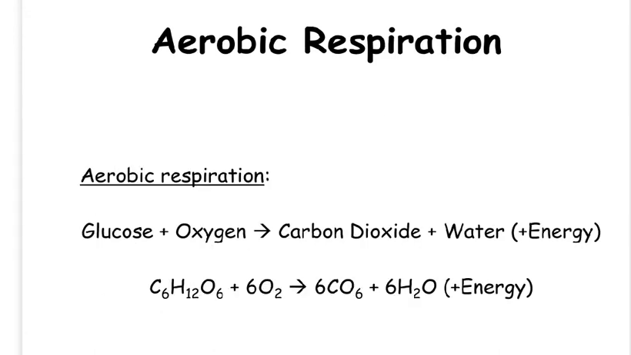Aerobic respiration actually involves a series of several chemical reactions, but the whole process can be summarised with this one equation. In aerobic respiration, glucose reacts with oxygen to produce carbon dioxide and water, and this process releases energy. If we look at the balanced symbol equation, we can see that one molecule of glucose reacts with 6 molecules of oxygen to produce 6 molecules of carbon dioxide and 6 molecules of water. We put the energy in brackets because it is not a chemical product.